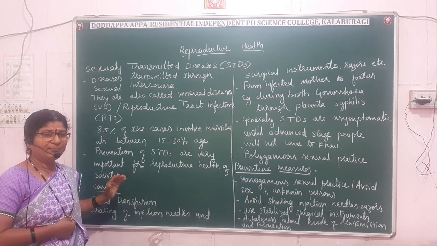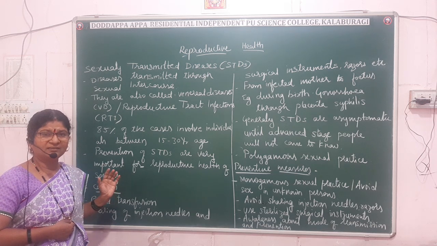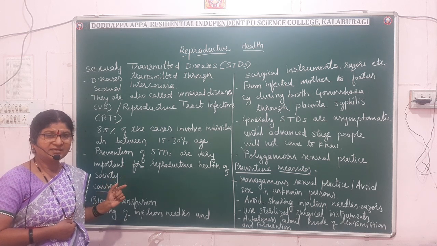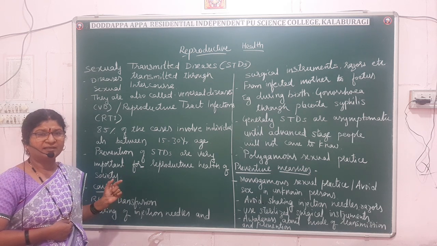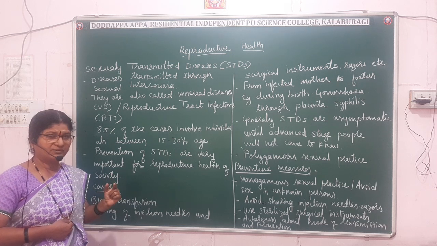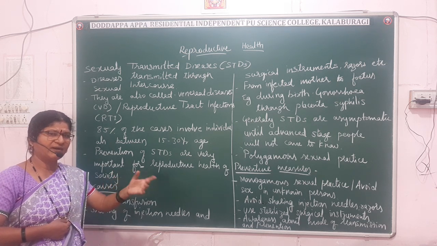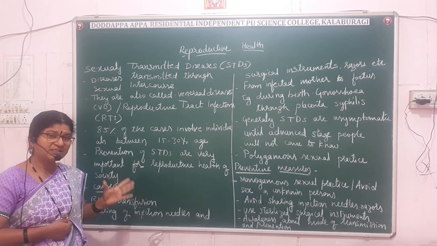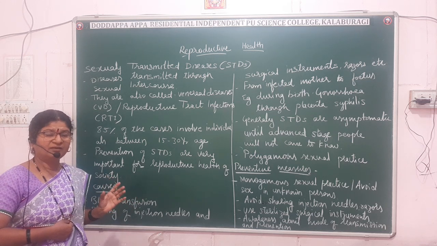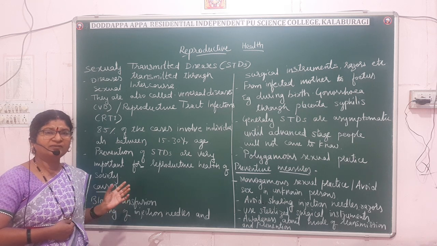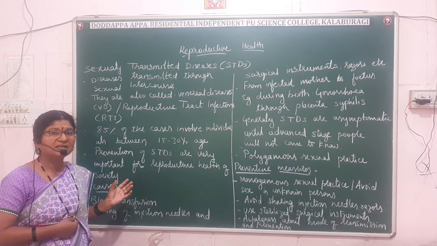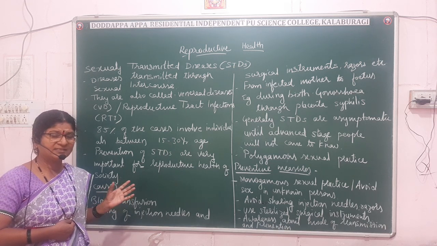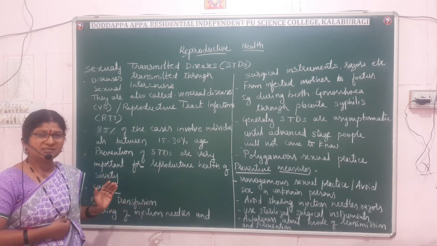The important cause is sharing injection needles. Usually in rural areas, the injection which is given to one child, the physician will give to 5 to 6 children. So that must be avoided. In case of non-availability of disposable syringes, one must sterilize the needles for half an hour at 60 degrees Celsius and then use them. That is the best way.